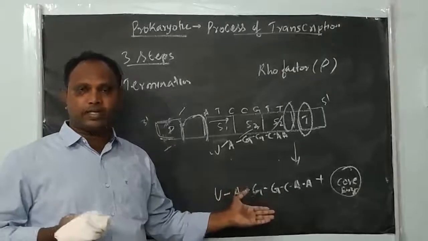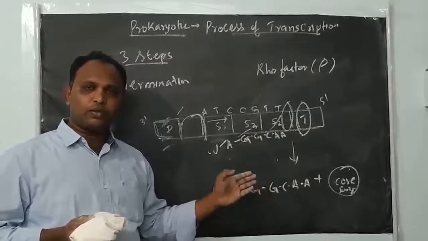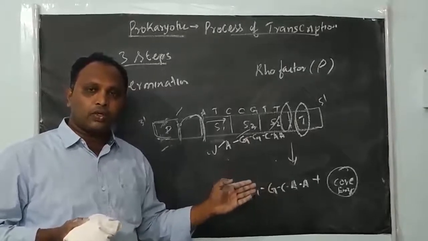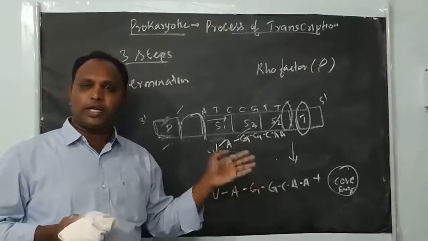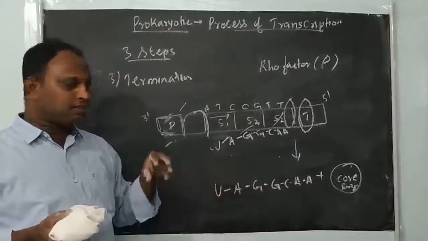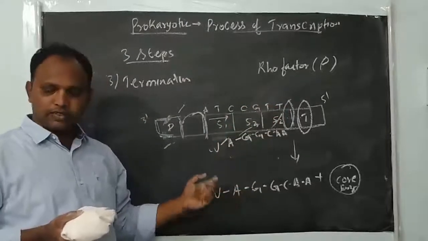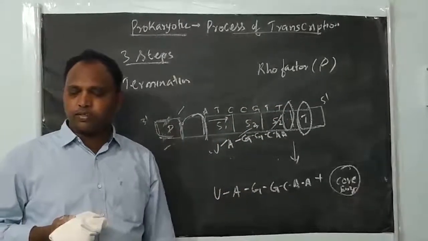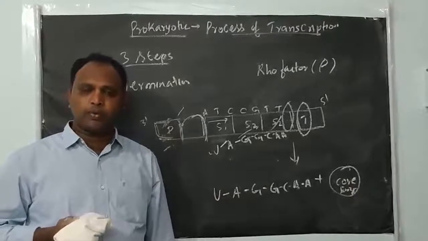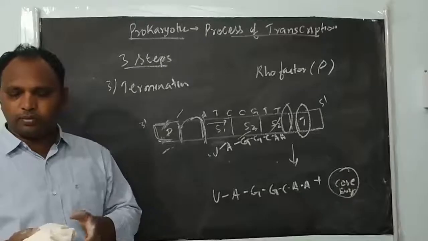But eukaryotes are not like that. Once the nascent RNA is produced, it has to undergo some modification. Then only will it take part in translation. Here it is not like that. So before the termination of the transcription process, the translation process also begins here. So in prokaryotes, transcription and translation are both coupled, right?